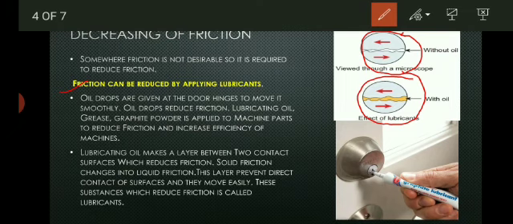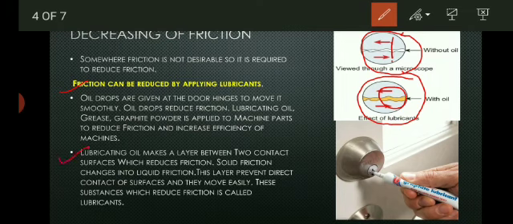So when the two surfaces move, they also carry a layer of oil with them. So the solid-solid friction, which is in the first figure, is converted into liquid-liquid friction, and solid-solid friction is more than liquid-liquid friction. So the movement becomes smooth.